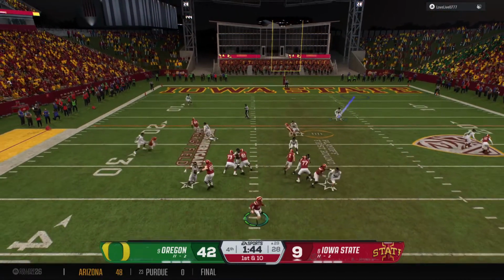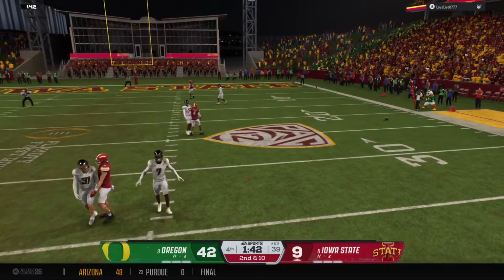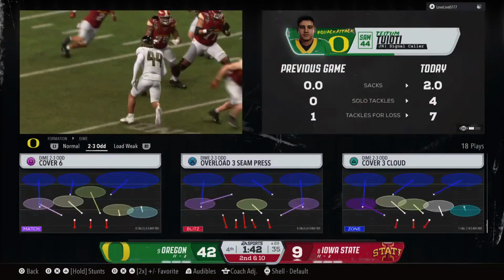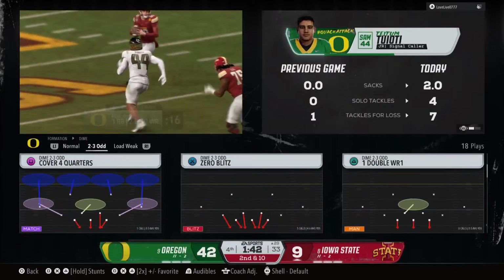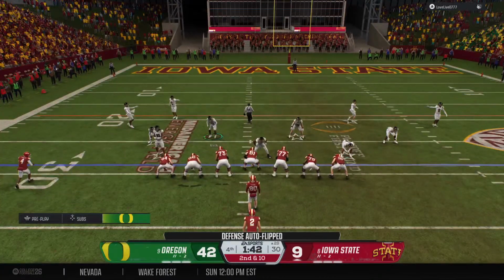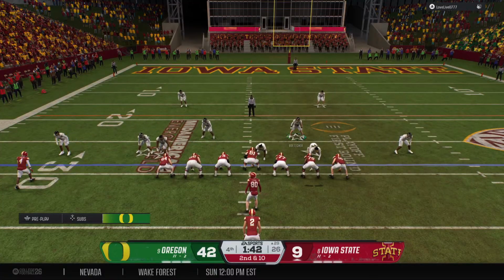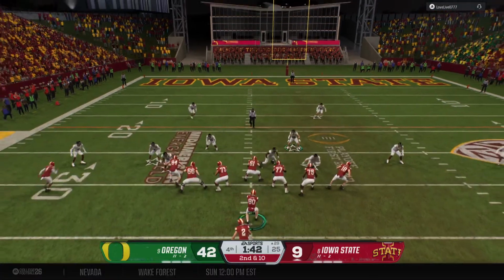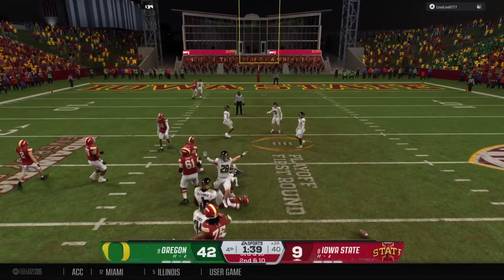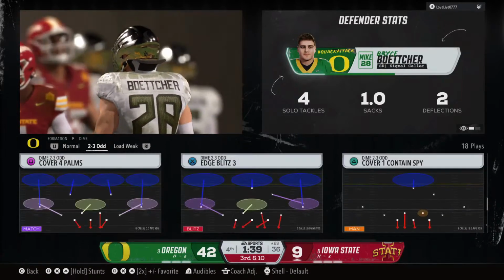From the shotgun, he's probing the secondary. And it's incomplete. They try the trick play on first down. Doesn't fool the defense. So second down after the incompletion. Quarterback adjusting now to the defense. Back to throw again. And it's incomplete. The trickery fails there. And now it's third down coming up.